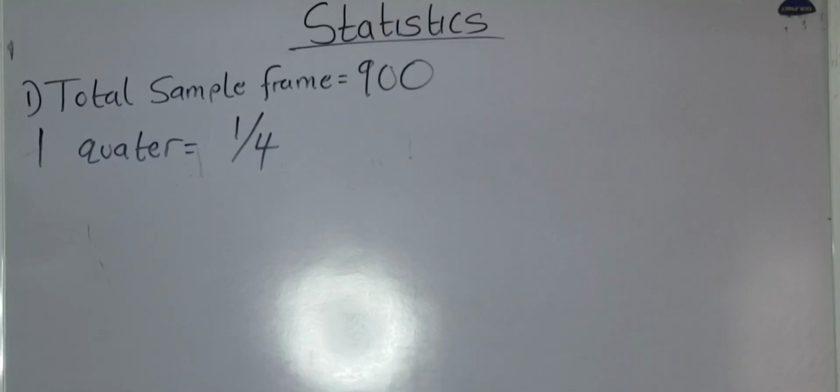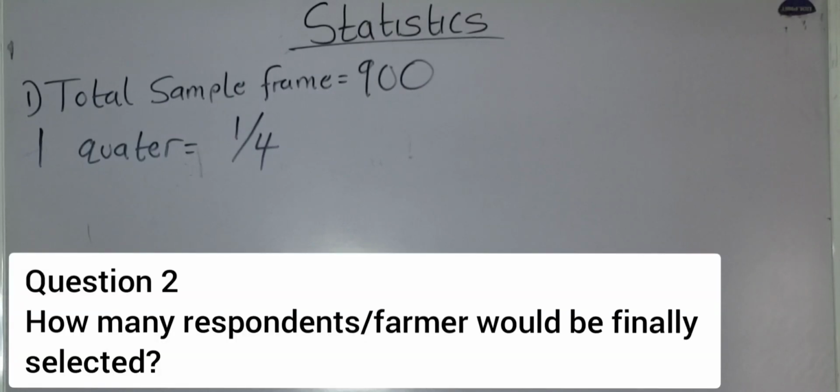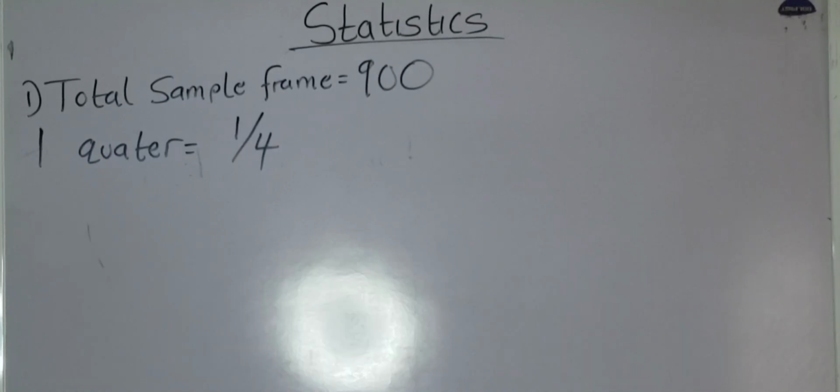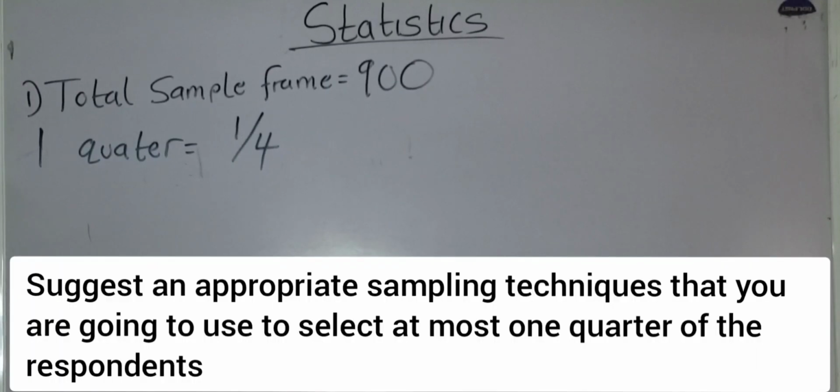Now, for the second question, we are asked to determine the total number of farmers that is going to be sampled. The first question says we should determine the sampling technique that is very suitable for this kind of operation. Now, the next one says we should determine the total number of farmers that is going to be sampled. In this question, the respondents are the farmers. So we want to determine the total number of respondents.